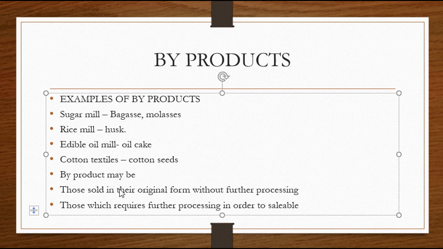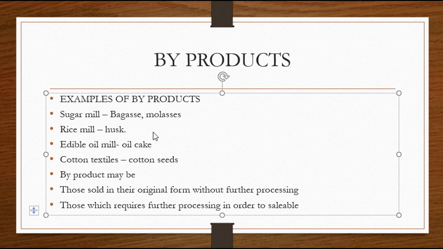So byproducts may be sold in their original form without further processing. The byproducts can be a raw material for another process, or can be sold without processing. For example, husk and oil cake are sold without any processing, given to the farmers who use them for feeding their cattle.